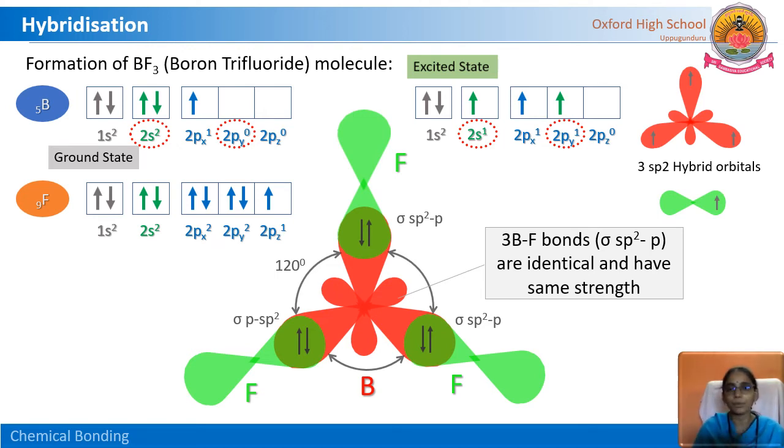This boron atom has undergone sp2 hybridization, because the overlapping is between one s orbital and 2p orbitals. So the newly formed hybrid orbitals are named sp2 hybrid orbitals. These sp2 hybrid orbitals are ready to make a bond with the p orbital of fluorine. So here 3 fluorine atoms are ready to make bonds with boron.